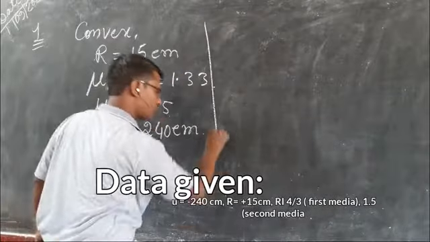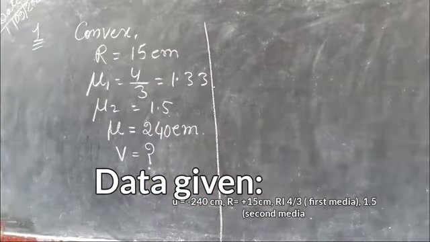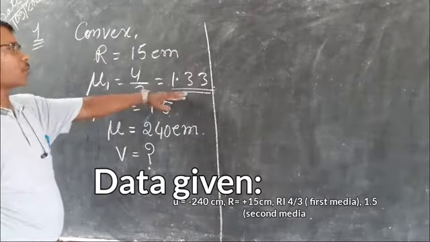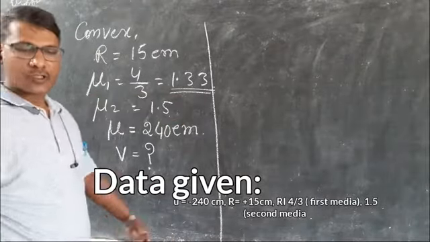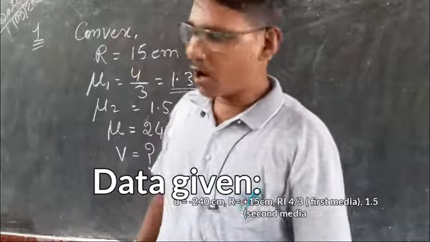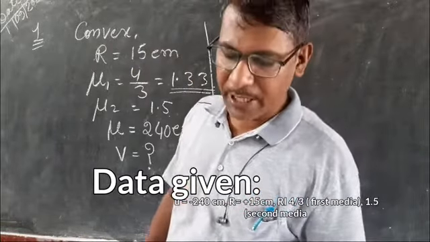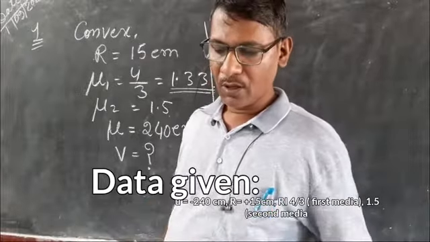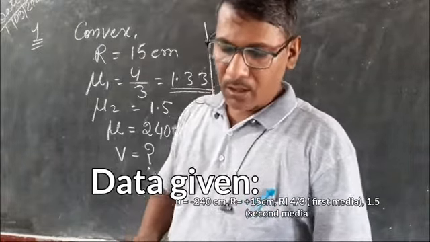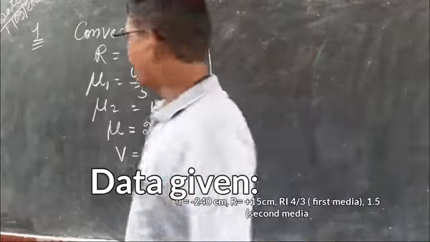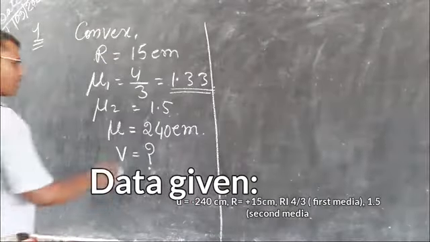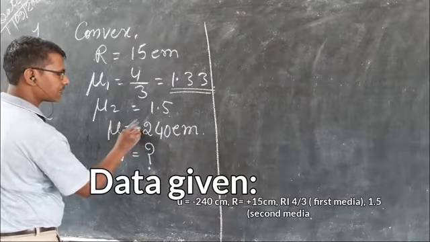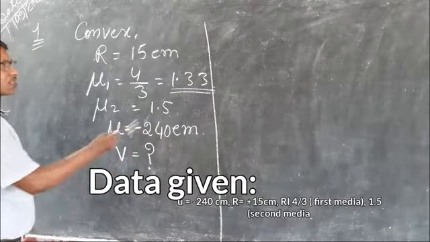Okay. So this is your problem. Let us consider the first medium to be of refractive index 1.33. Okay. So this is the case of the object placed in a rarer medium and the image is forming in the denser medium. Okay. Now let us take the sign convention. If you take the sign convention, u will be taken as negative, because this is the case here.